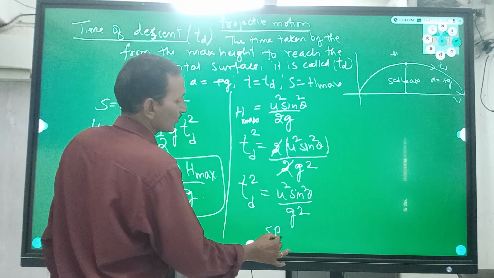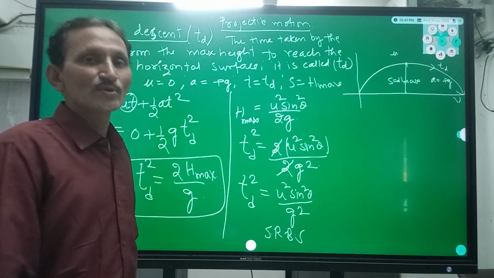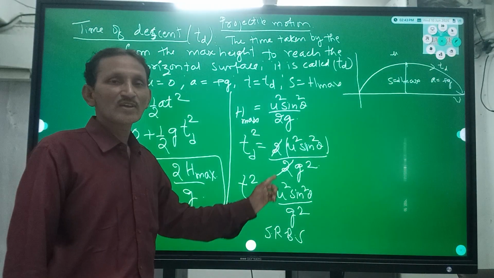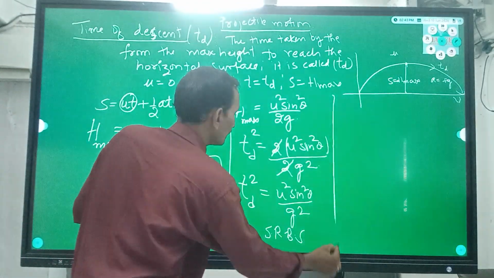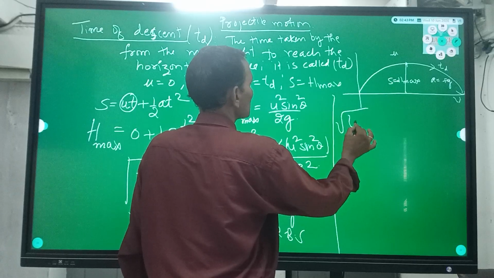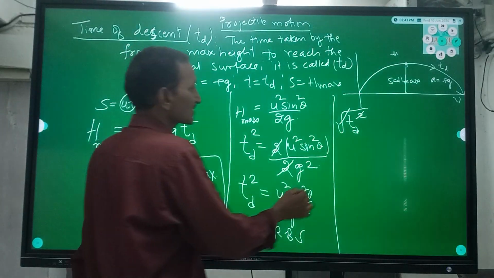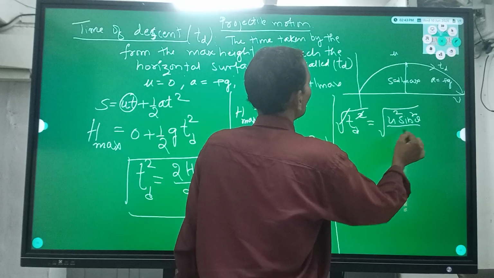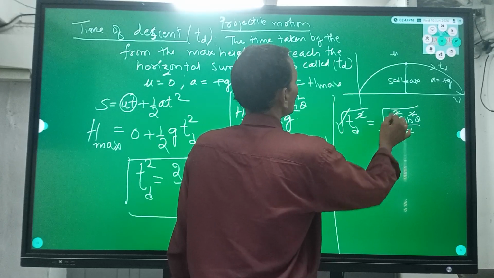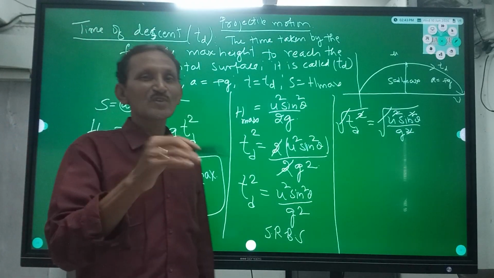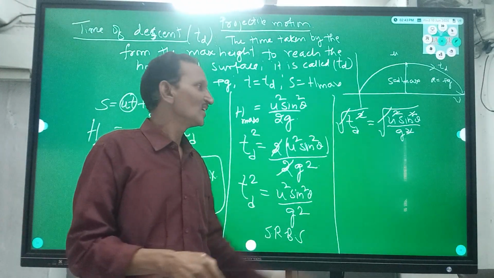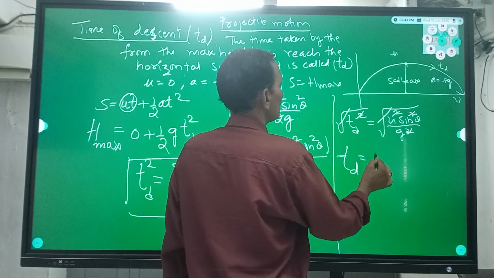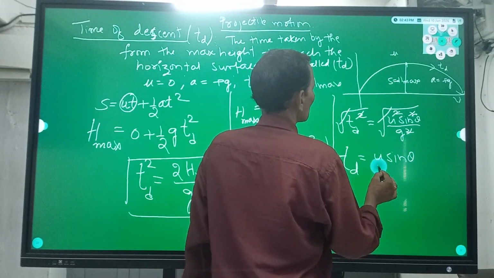Taking the square root on both sides, the square on td cancels with the square root, and on the other side the square root of u square sin square theta by g square is u sin theta by g.